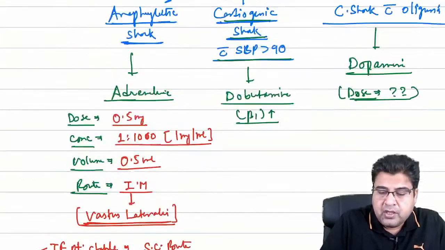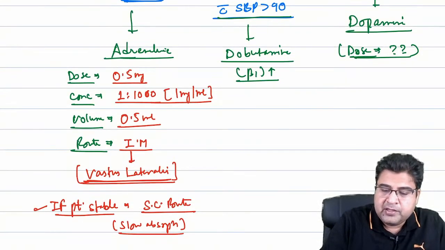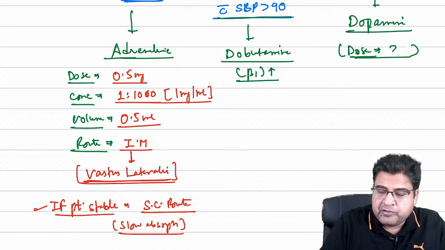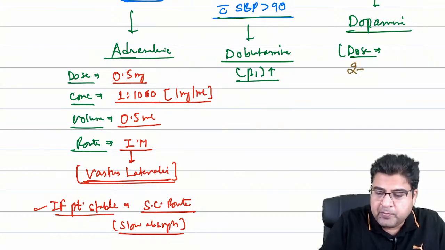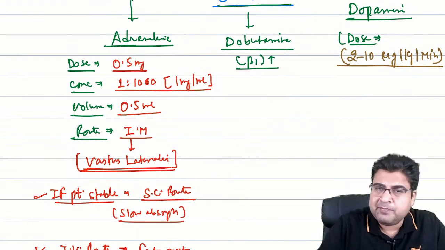Right? Next is dopamine. So here the dose of the dopamine is also important. What is the dose of the dopamine that we use in cardiogenic shock with oliguria? Here the dose of the dopamine is between 2 to 10 microgram per kg per minute.